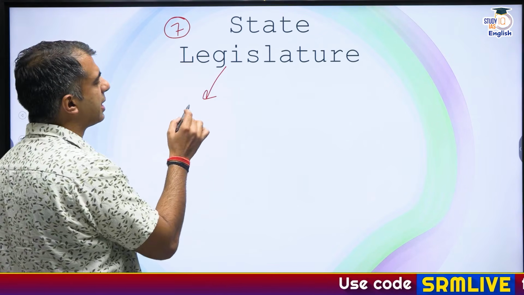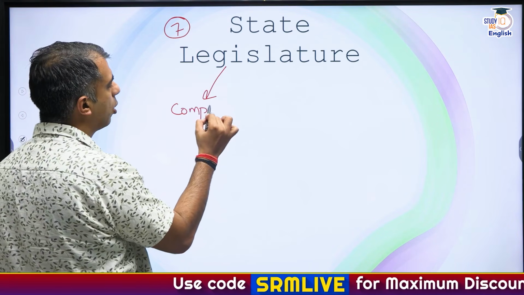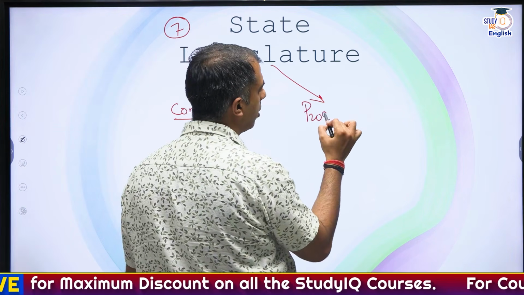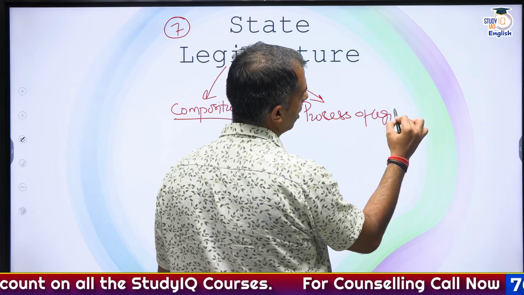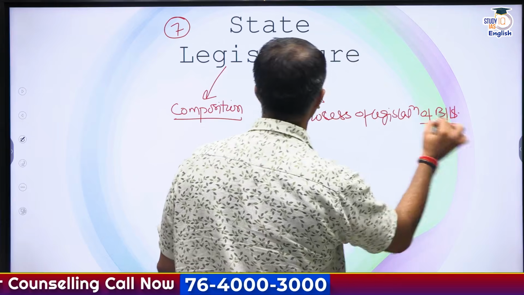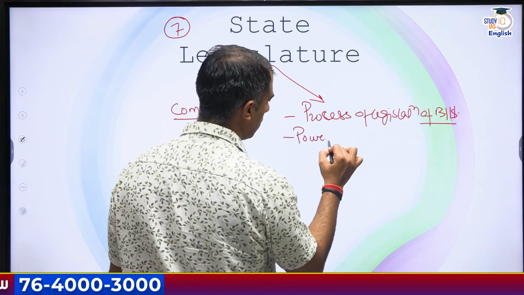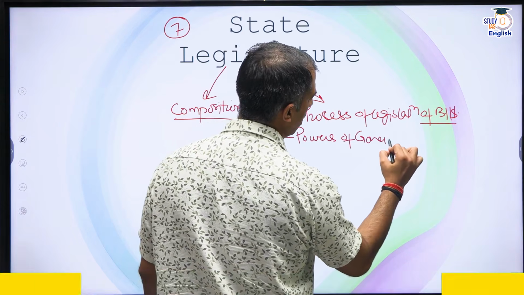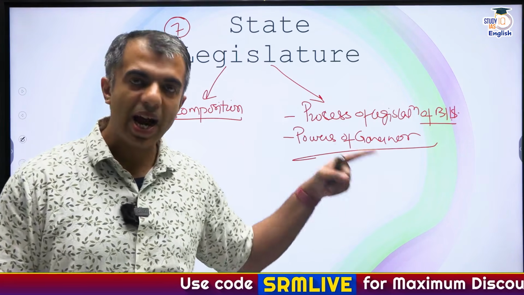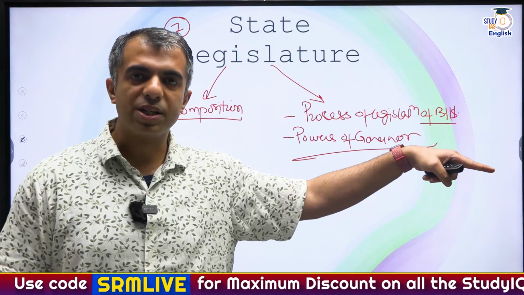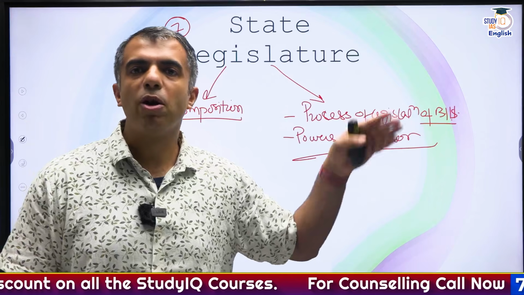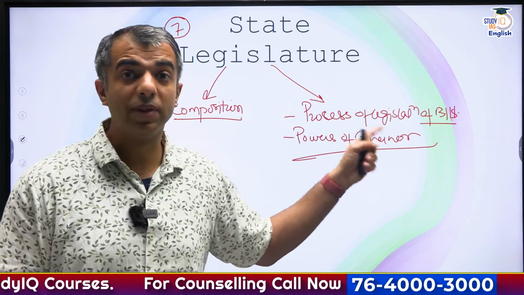Now, in the state legislature, just remember the composition. Also the process of legislation of bills. In this component, do remember the powers of the governor with respect to the reservation of bills. And then what all are the implications over it, which all veto powers are available or not must be remembered, along with the specific articles.